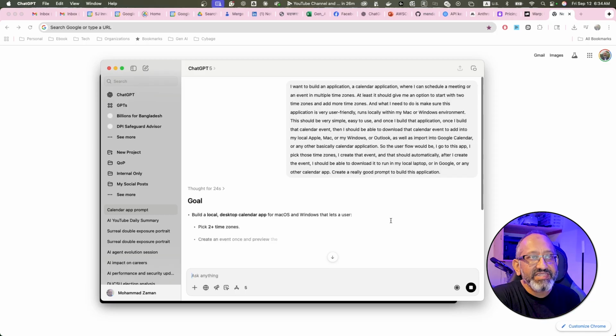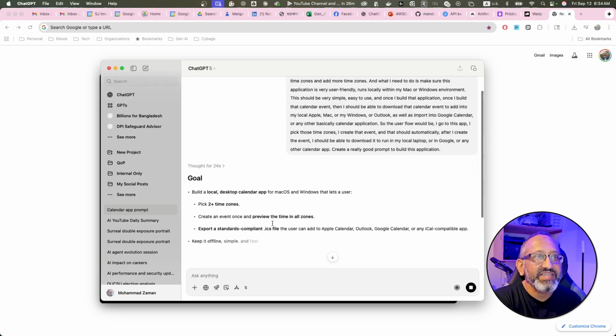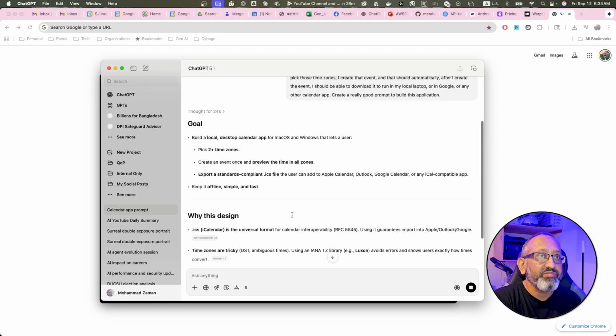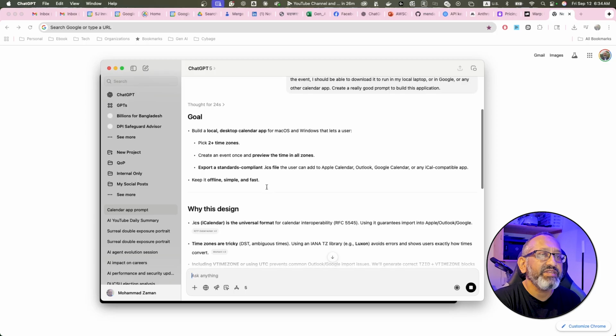Again, I am building this application. It took 24 seconds to create the prompt. Build a local desktop calendar for macOS and Windows that lets a user pick 2+ time zones, create an event once, and preview the time in all zones.